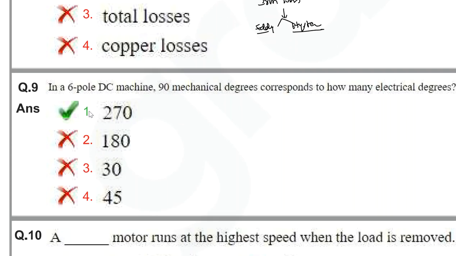Next question here. In a 6-pole DC machine, 90 mechanical degrees correspond to how many electrical degrees? The basic formula is theta electrical is equal to P into theta mechanical by 2. The number of poles here is 6, and the mechanical angle is 90 degrees, divided by 2. So simply it is 270 degrees. That means in a 6-pole DC machine, 90 mechanical degrees correspond to 270 electrical degrees. Answer will be 270 here.